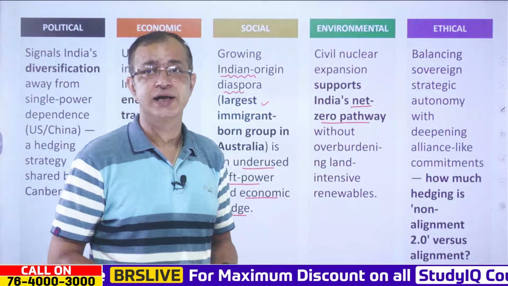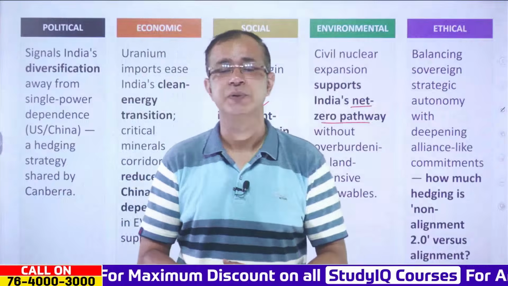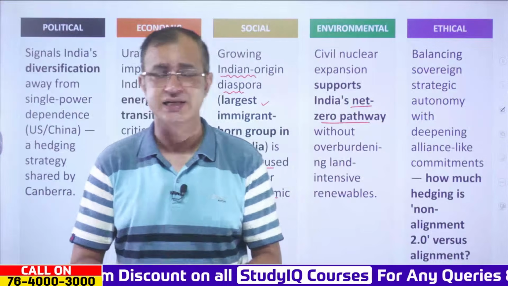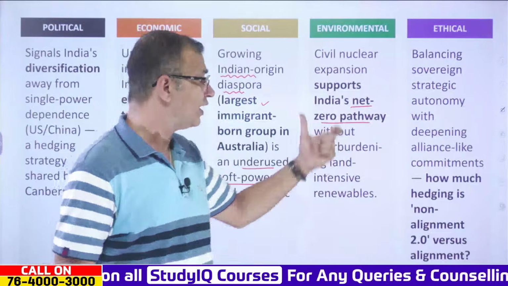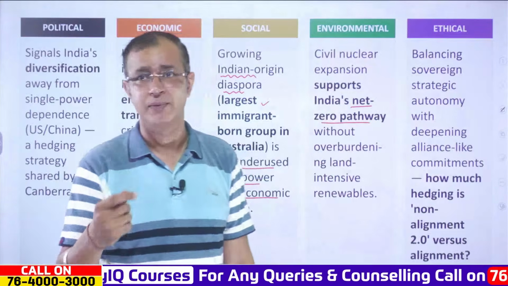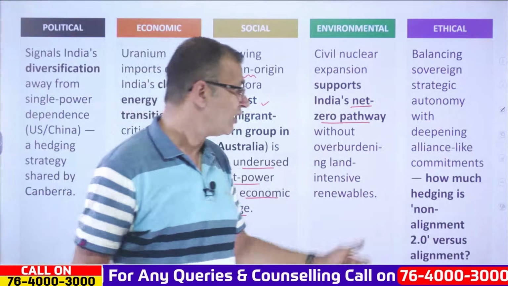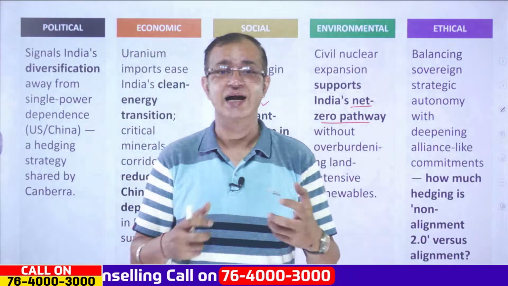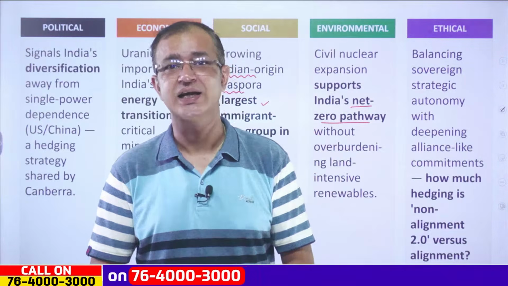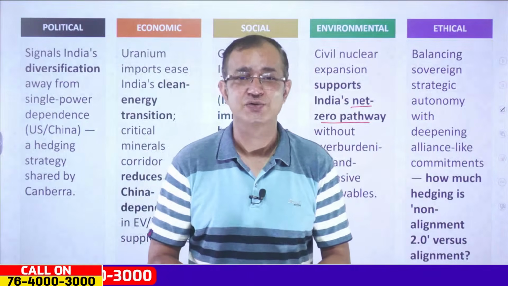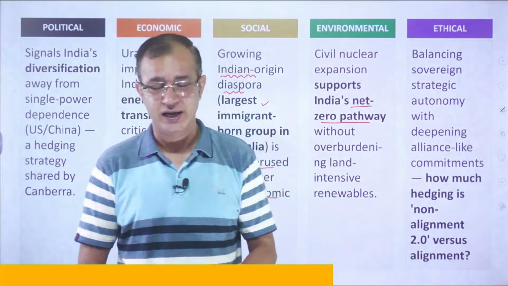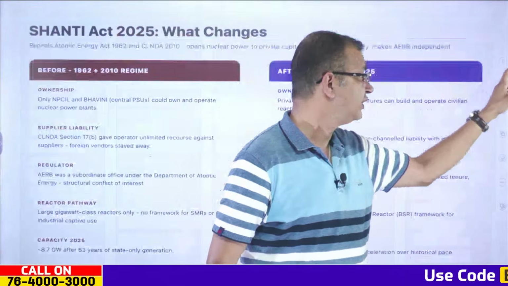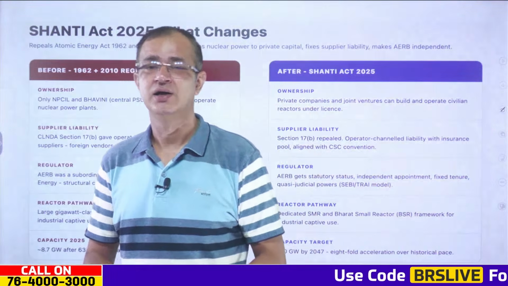Now, coming to the next thing, the ethical perspective, this is about balancing sovereign strategic autonomy with deepening alliance-like commitments. So it is about how much hedging is non-alignment 2.0 versus alignment, and that is how you can see the ethical perspective, or the dilemma, involved over here. So again, this is quite important news that you will find in today's session.